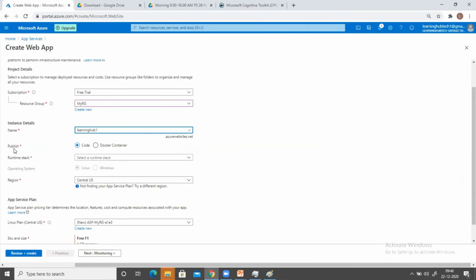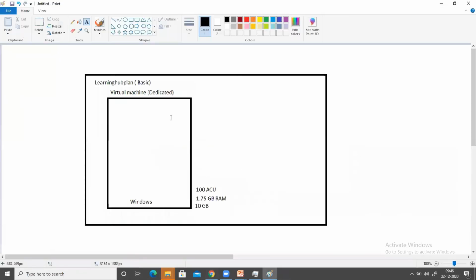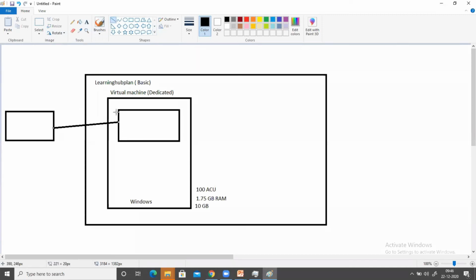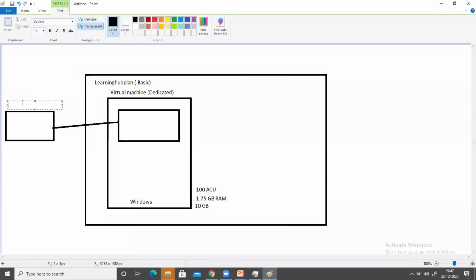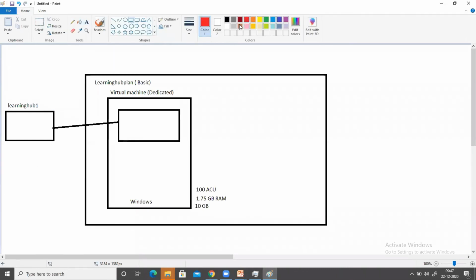When I'm creating this app service, we need to understand what is happening in the backend. So the app service name I have selected is Learning Hub 1. And here we have two publish options. One is called code and the second is called Docker container. So first we need to understand what code is here. When we select code, what is going to happen in the backend? One container will be created. And why are we creating this container? Because inside this container, we want to deploy our app service, and the name of this app service is Learning Hub 1.